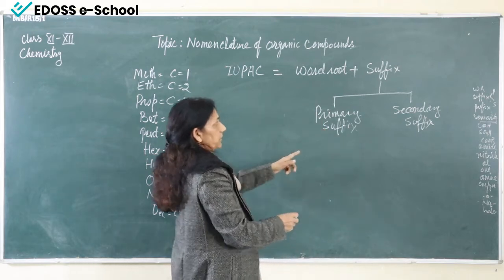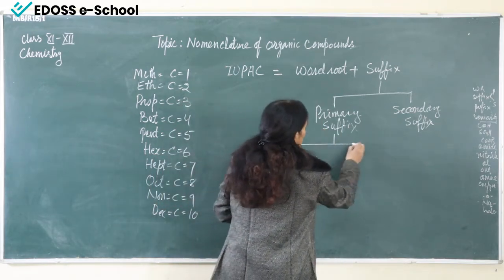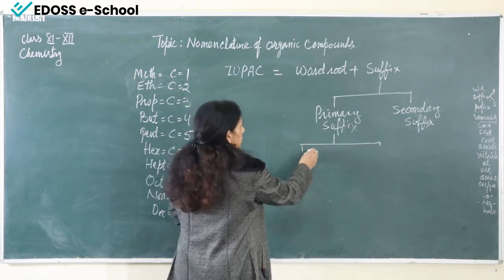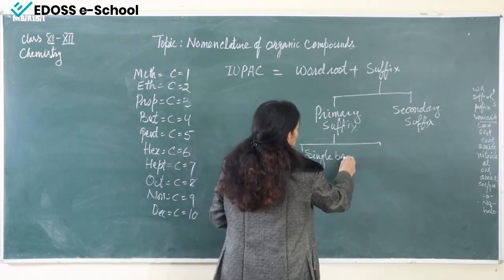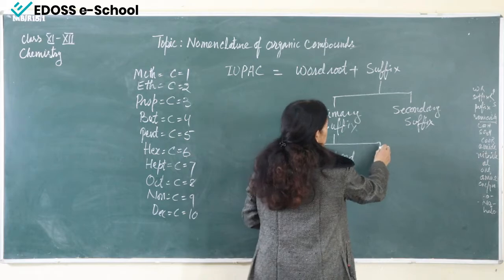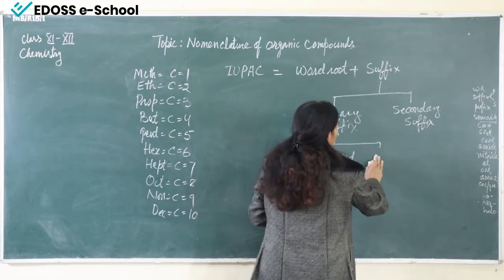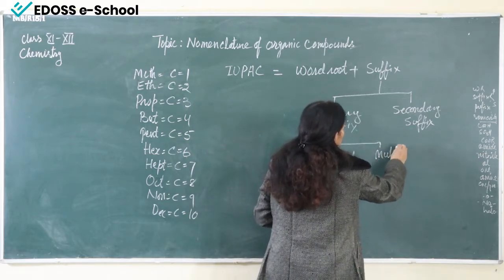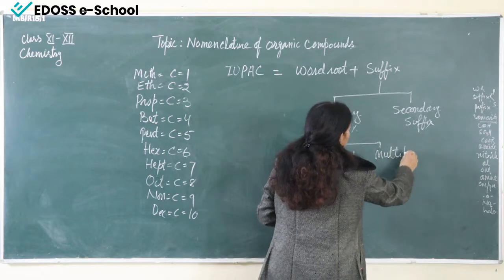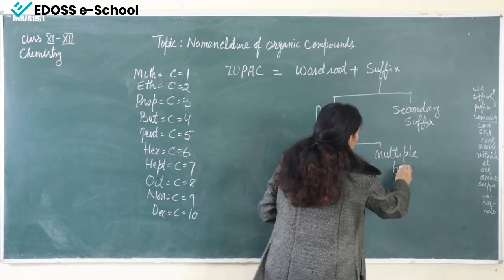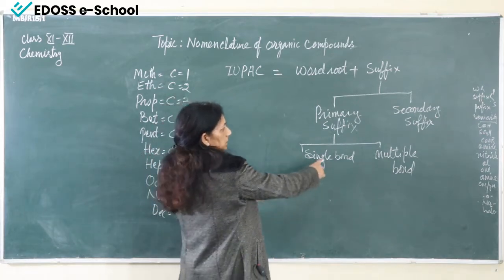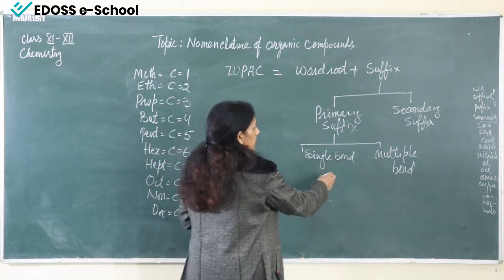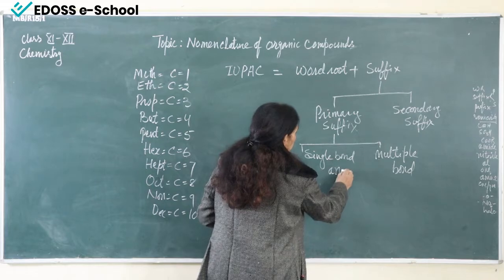Now primary suffix can be single bond or it can be multiple bond. Single bond means, for single bond we can add "-ane".